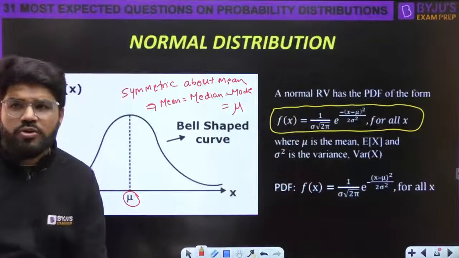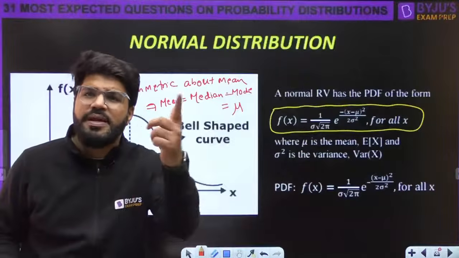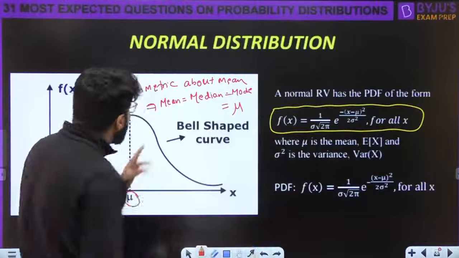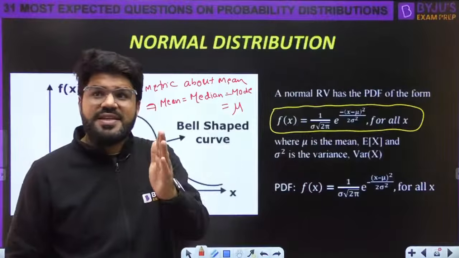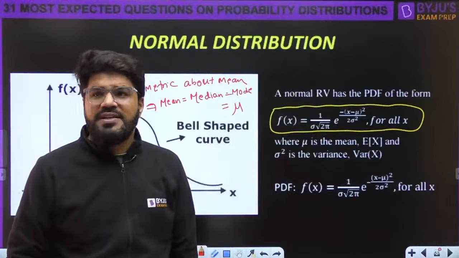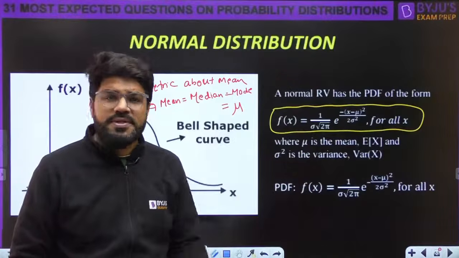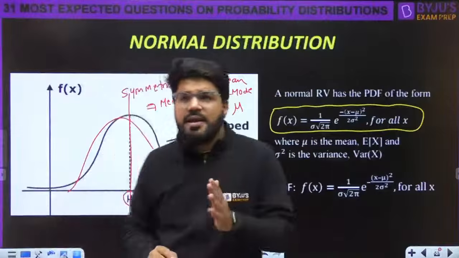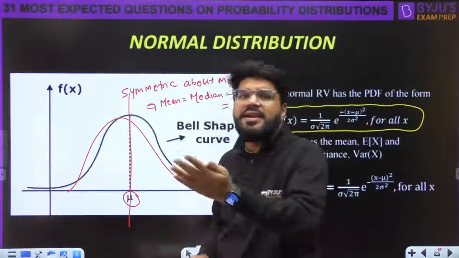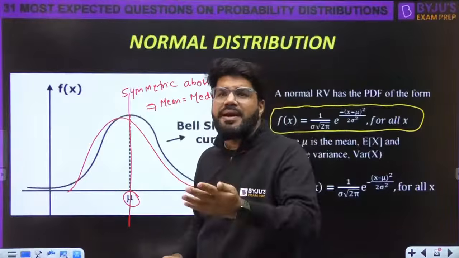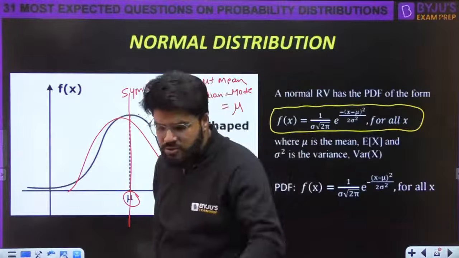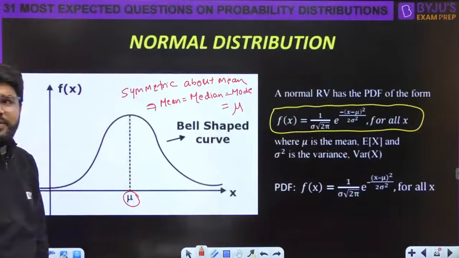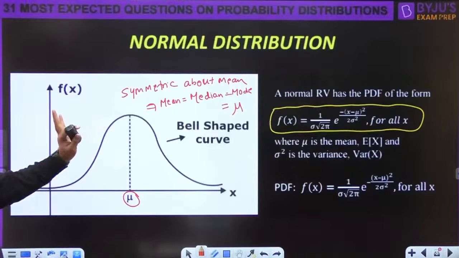And you can see also, mu is the mean already, mode is the value of x where the PDF is the maximum. So PDF is the maximum, that is also at mu. So mode is also mu. Median is the point which divides the total area into equal half, that is 50-50%. So area under entire PDF is 1, but this is a line of symmetry. Line of symmetry means the figure on the left side and right side identical. So they will have equal area. So 1 divided by 2, both will have equal area. That is why mu is also the median. The line of symmetry will also say the median, because that is the point which is dividing the area into equal half. Now basis of this, some important points to be noted.